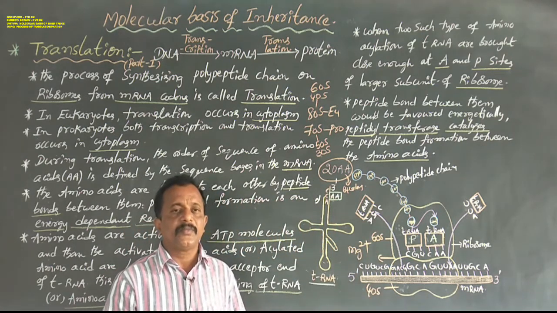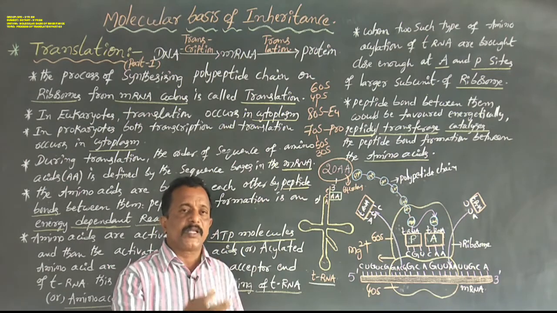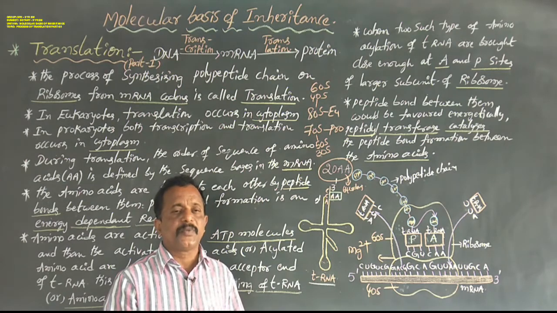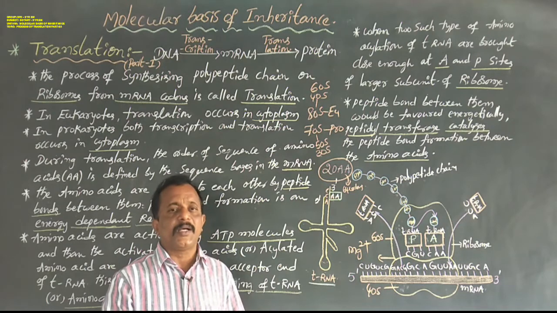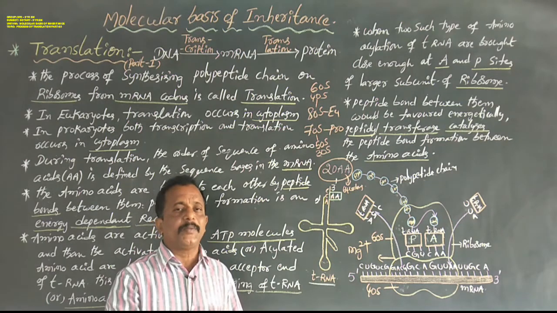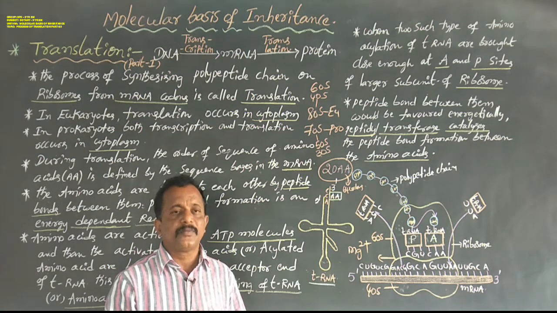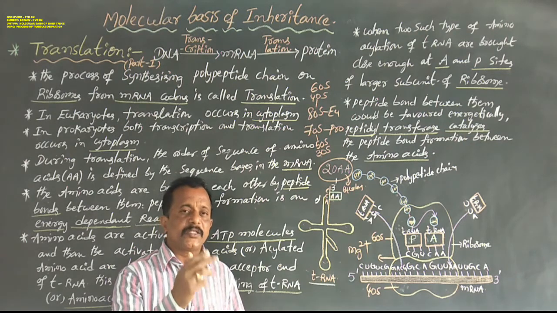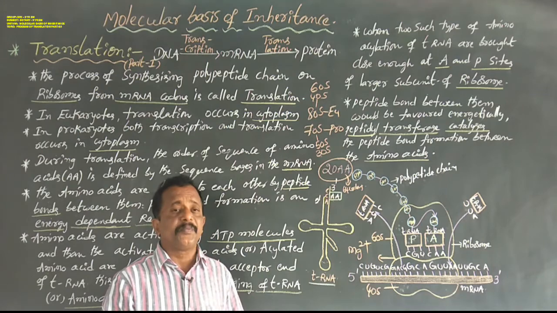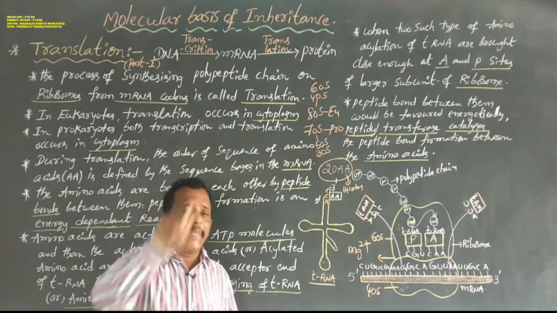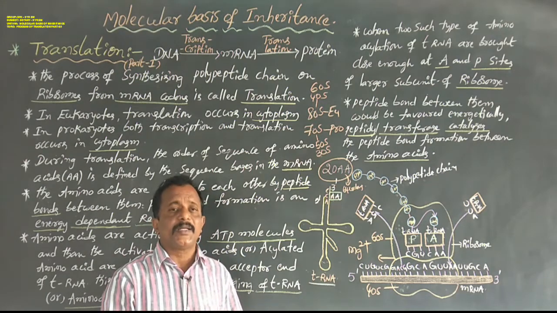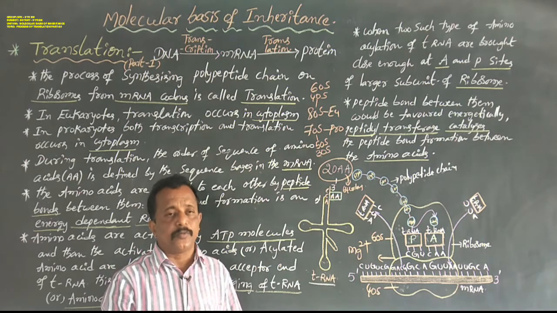Generally, these two ribosome subunits lie separately in the cytoplasm. So at the beginning of protein synthesis, the two subunits of the ribosome get attached to make one larger cell organelle, that is the ribosome.